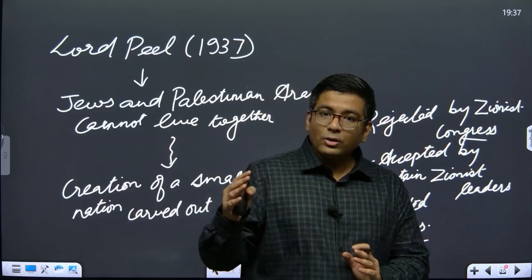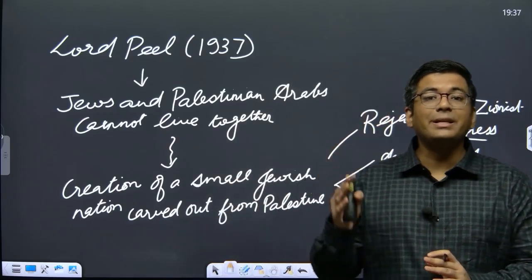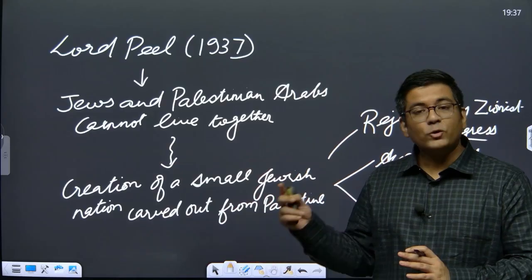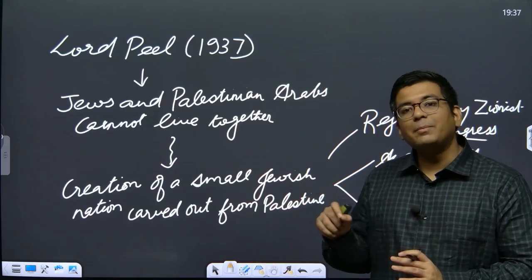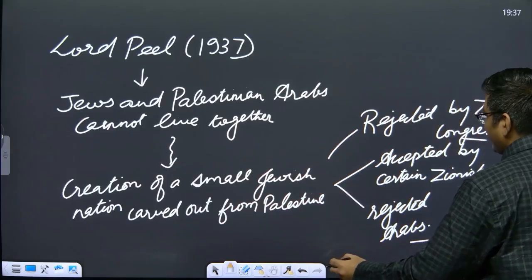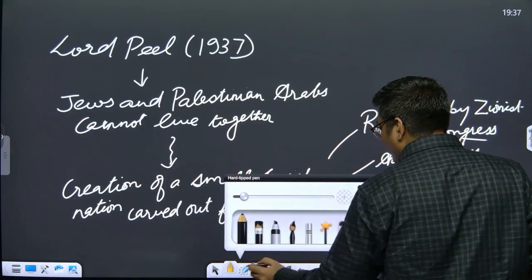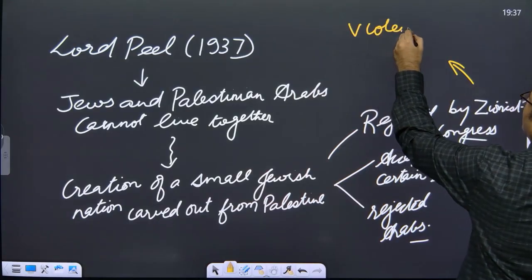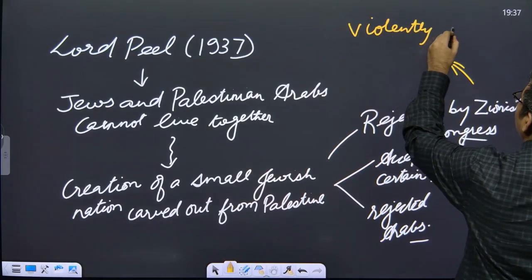So the entire region of Palestine needs to be Jewish land. It cannot be having any Palestinians. So for them, displacement basically meant violent displacement. They basically had the idea of violently displacing the Palestinians.